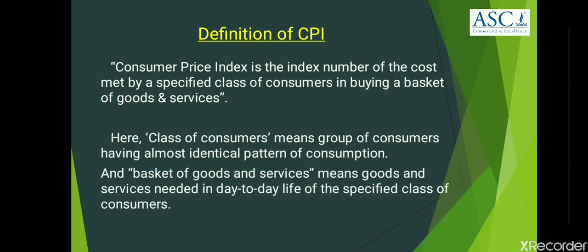And basket of goods and services means goods and services, that is items or commodities and services, needed in day-to-day life of that specified class of consumers. So, the consumer price index is an index which tells us the cost of living of a specified class of consumers to buy a basket of goods and services. That completes the definition. Hope you got to know what each word in the definition speaks about.